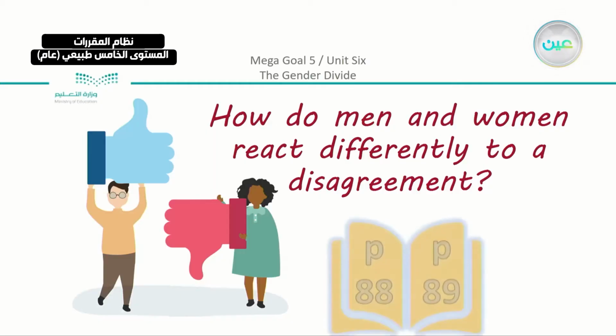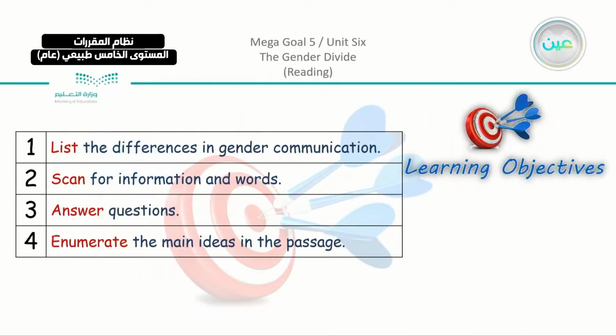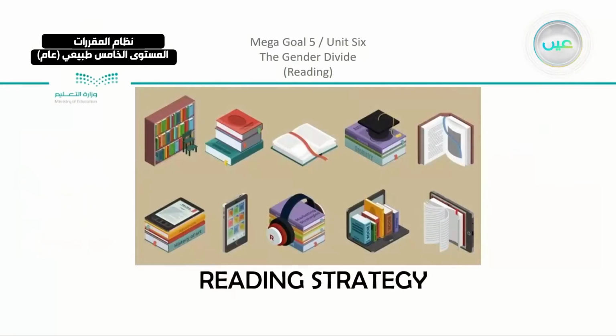So we are going to go on with our reading, which is on page number 88 and 89. In our lesson we have, of course, the reading part. Our objectives are to list the differences in gender communication, scan for information and words, answer questions, and enumerate the main ideas in the passage. So we have a lot to do in our lesson.